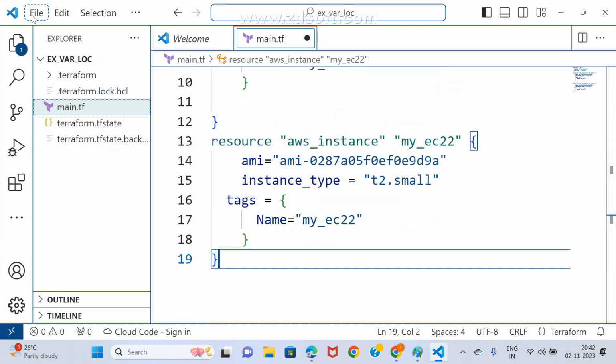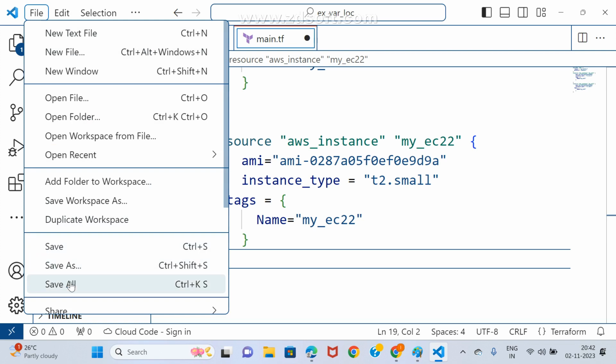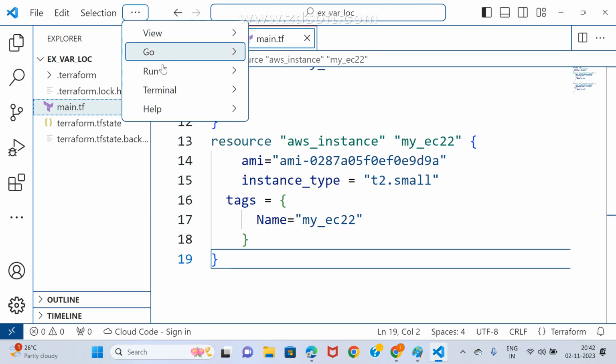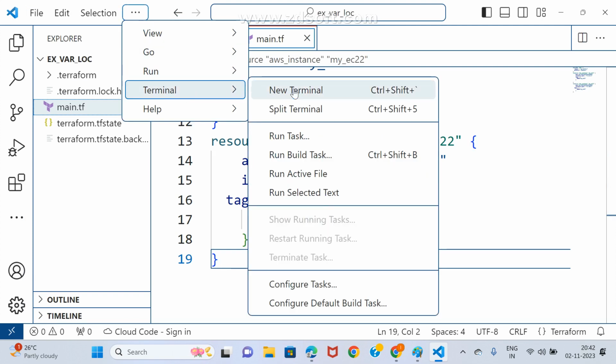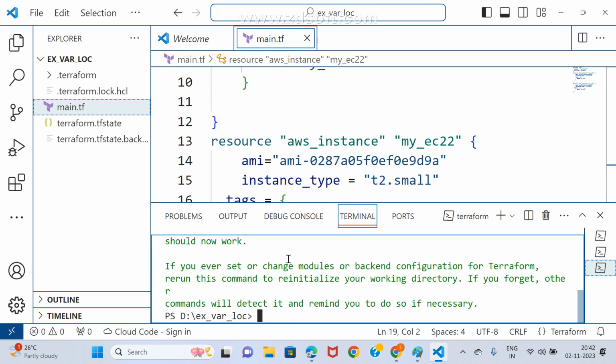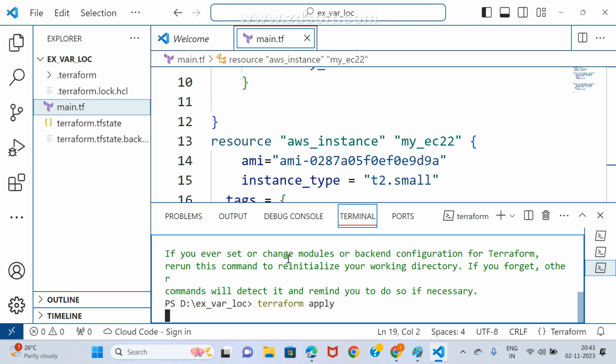Just I'll go for here. Save all. First, I may check it. I think my code is correct. I am feeling what our system will say. We'll check it. Now, Terraform init. Is it loading the plugin? Now, Terraform apply. There is no problem. It may create clearly.